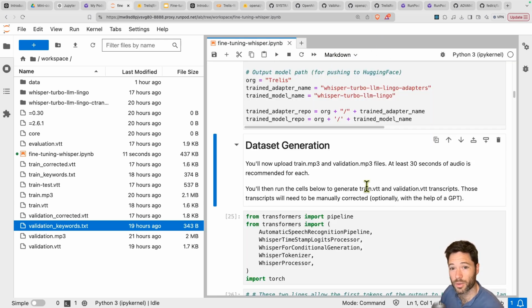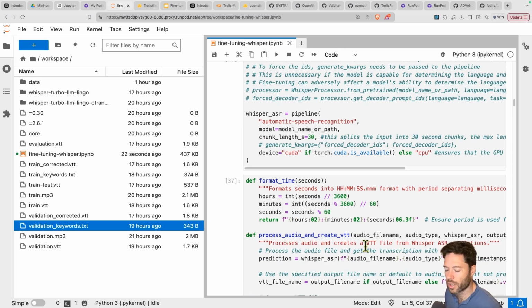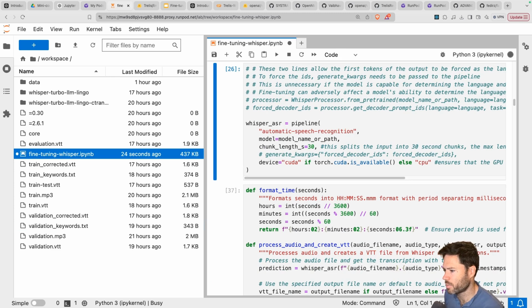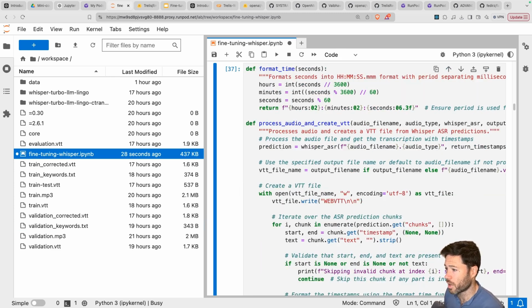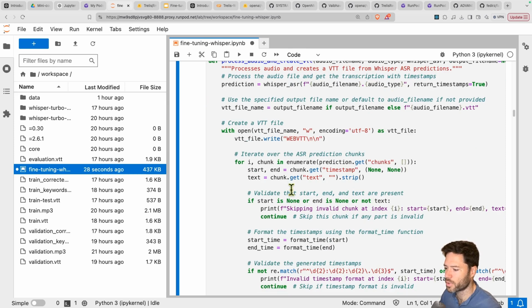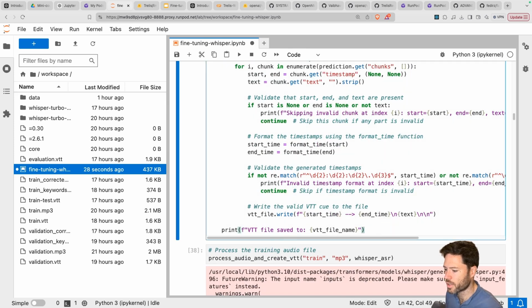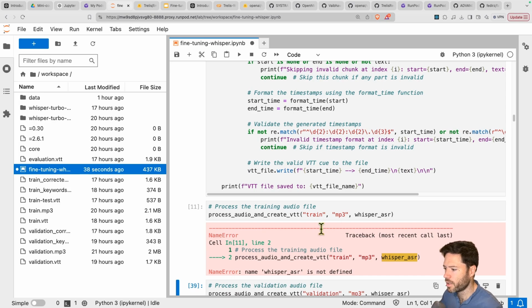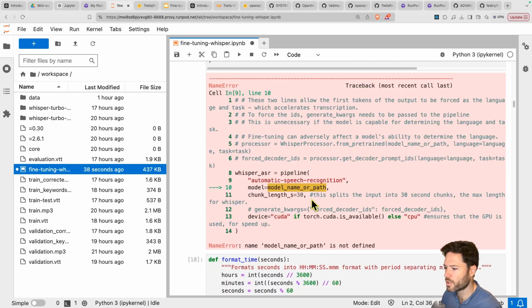And our goal now is to create a transcript from those, which will be imperfect, then correct the transcript to get a clean transcript, and then use those files for training. So we're actually going to use Whisper to transcribe that. And I'm setting up a function here that's going to process each of these audio files. So it's going to process and then create VTT files and save them. And I'm going to run that for train and for validation.